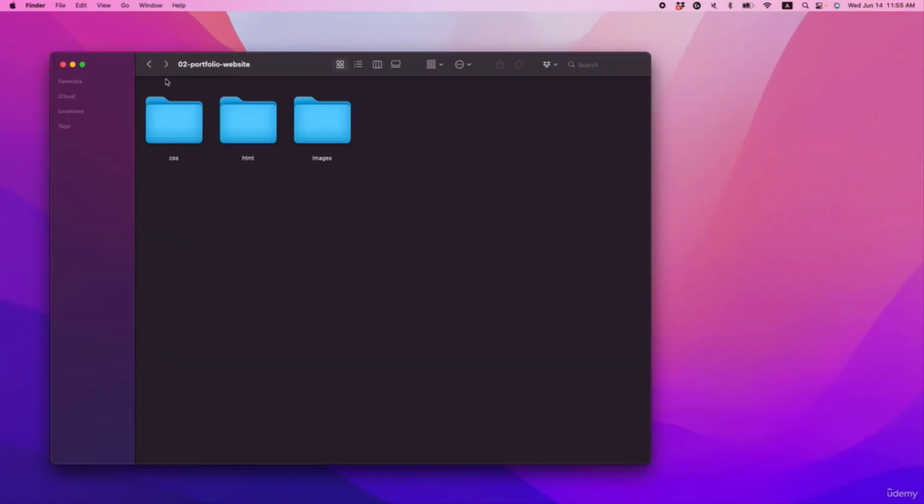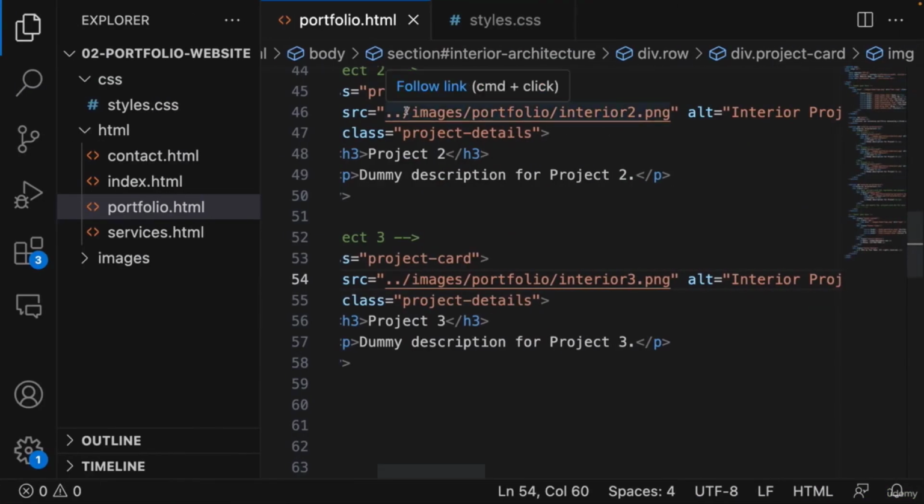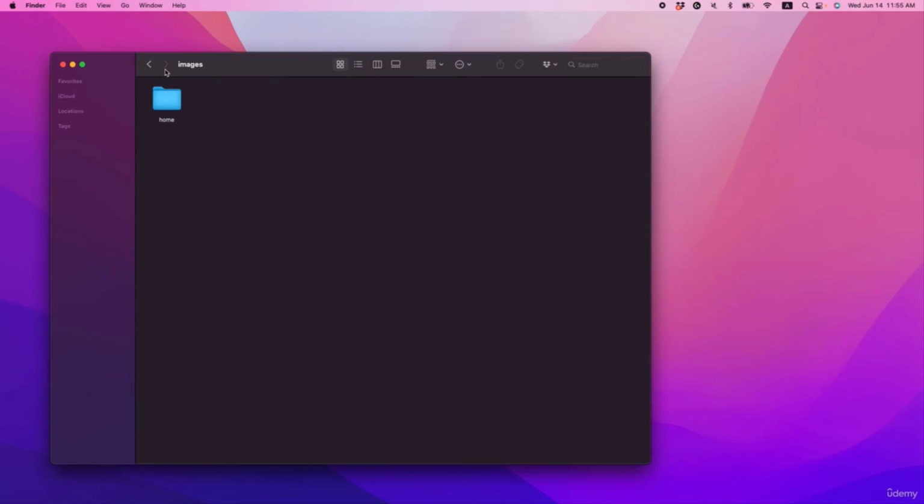So let's come here inside images, and here let's come to the address. So inside images, we have another folder called portfolio. We need to create that folder. We are in there under images. Here we have home. Let's create portfolio as well. And inside portfolio, we need to copy and paste the images we just made, right?